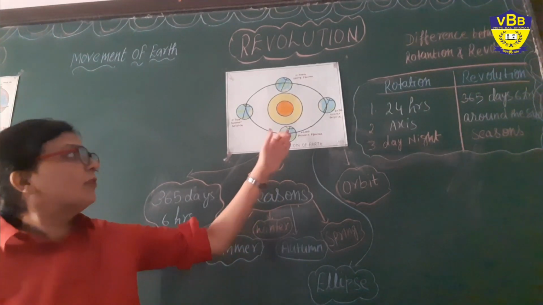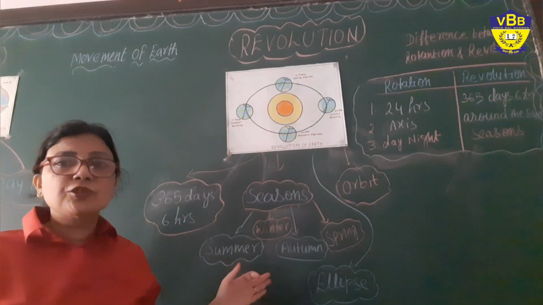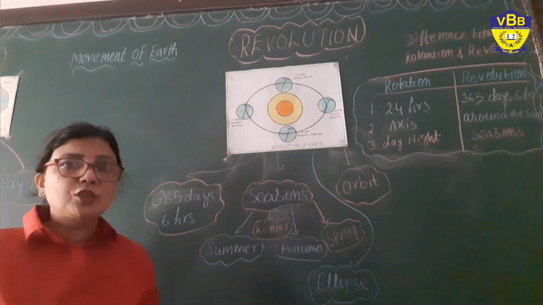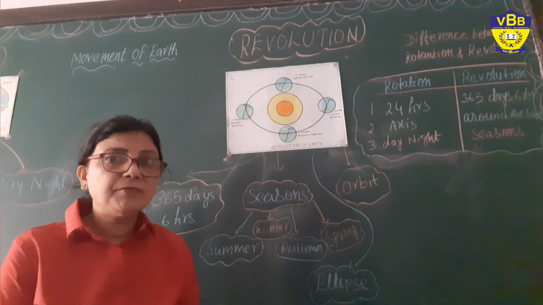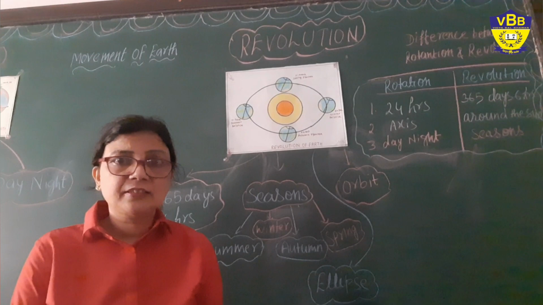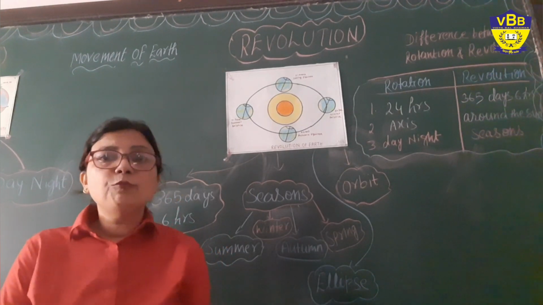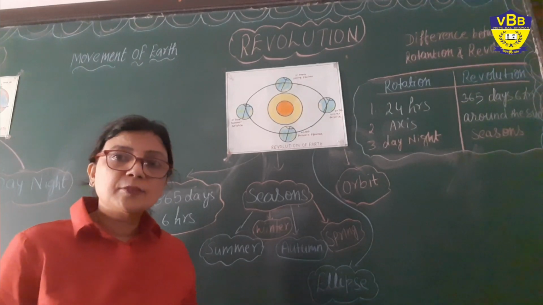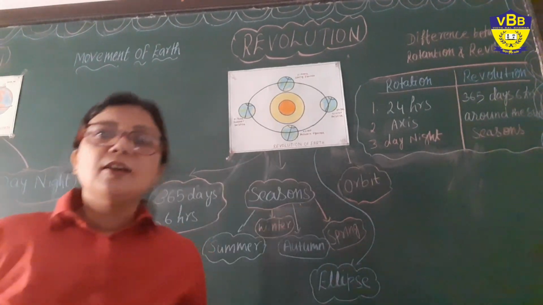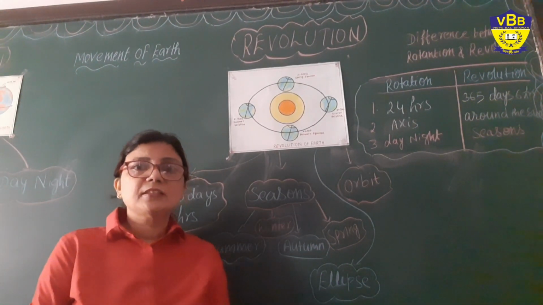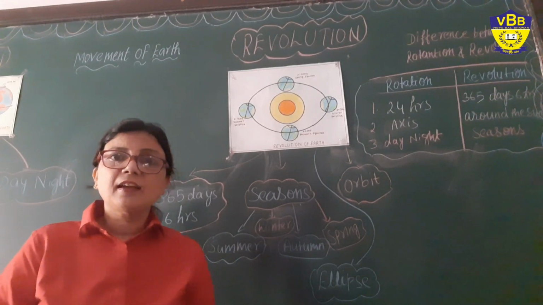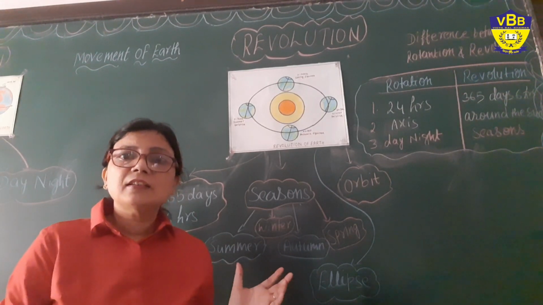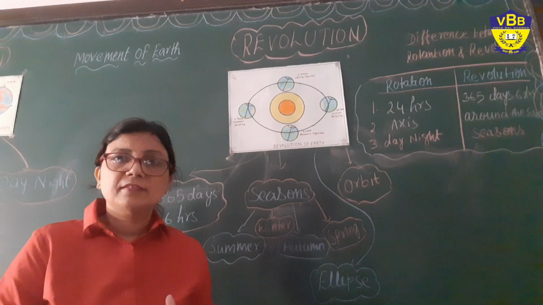The revolution of the earth causes seasons also. So how many seasons do we have? There are 4 main seasons: summer, winter, autumn and spring. When the earth faces towards the sun, it is the summer season, right?